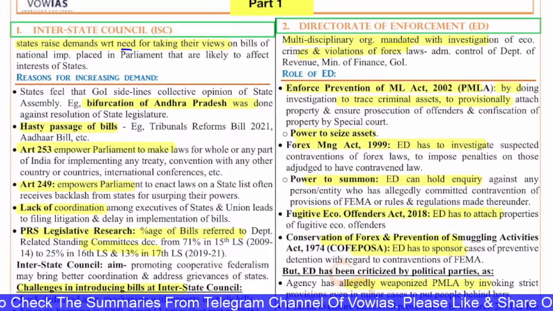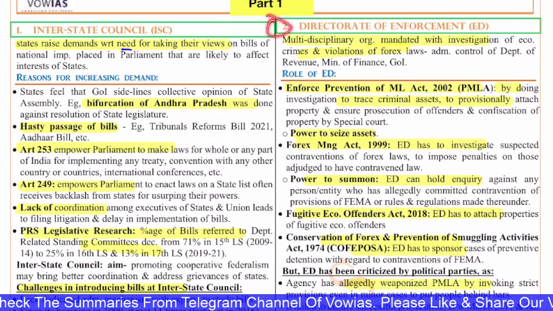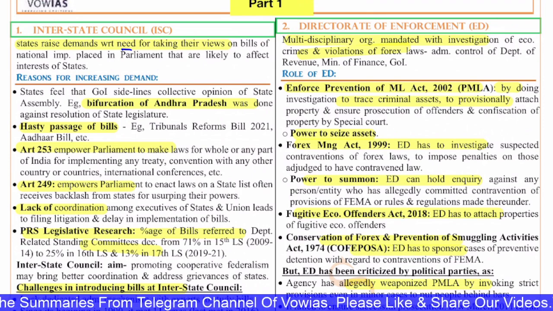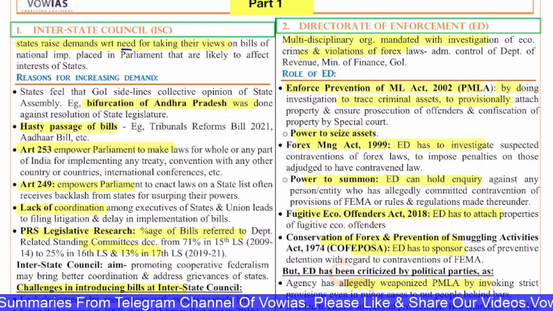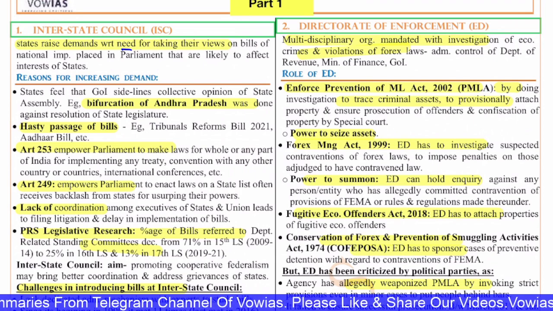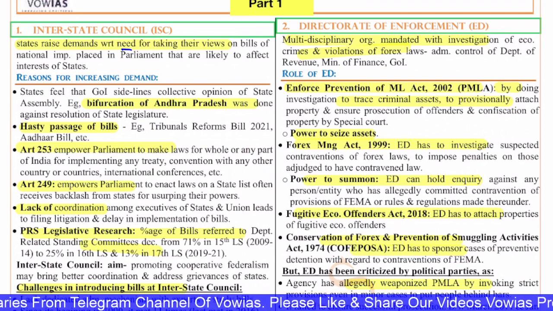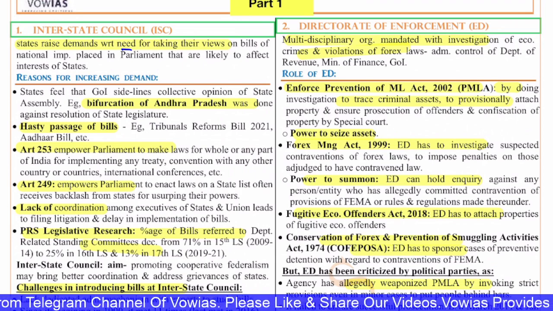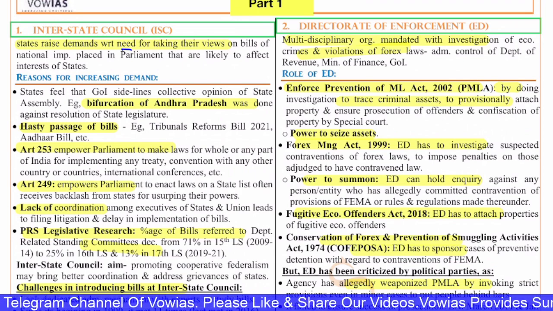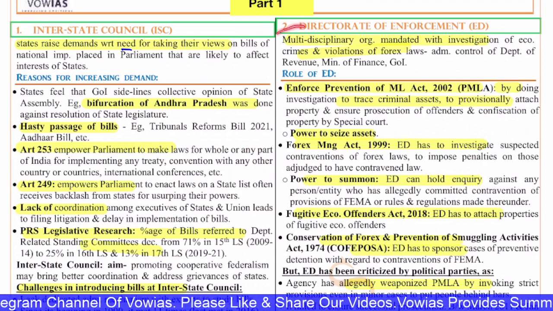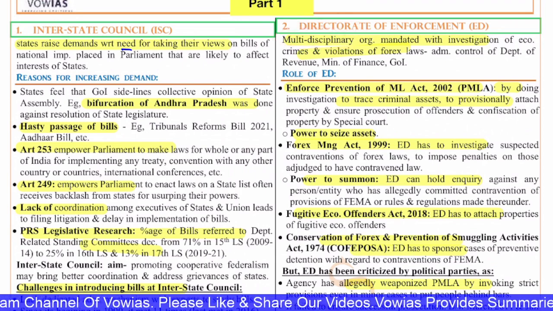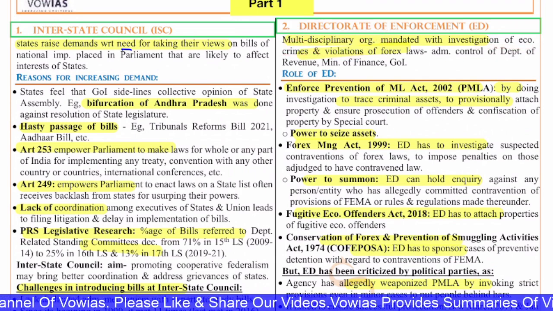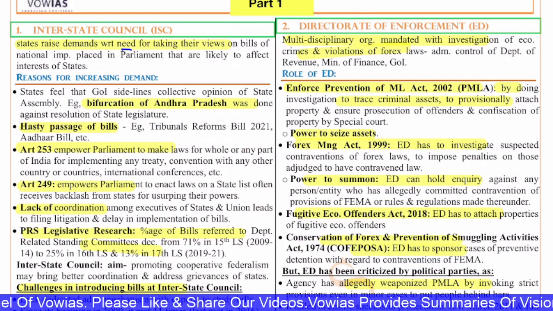Now let us look at the second question, which is about the Directorate of Enforcement, or Enforcement Directorate, how we call the ED. Well, in recent times, the ED, CBI, all of them are in question. They are being targeted by saying that the central government is just using them for their political goals. So the Enforcement Directorate is a multidisciplinary organization mandated with the investigation of economic crimes and violation of forex laws, and the administrative control is the Department of Revenue, Ministry of Finance.